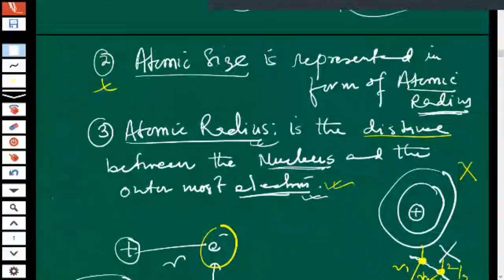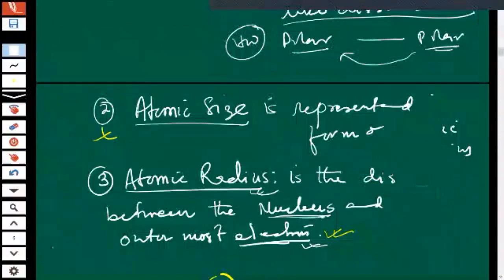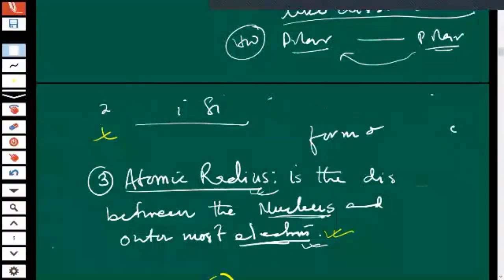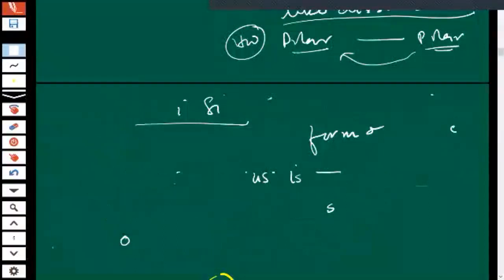So write down the next concept and let me know the timing also. Okay, so 10:46. Remaining four minutes, we can develop one more concept.